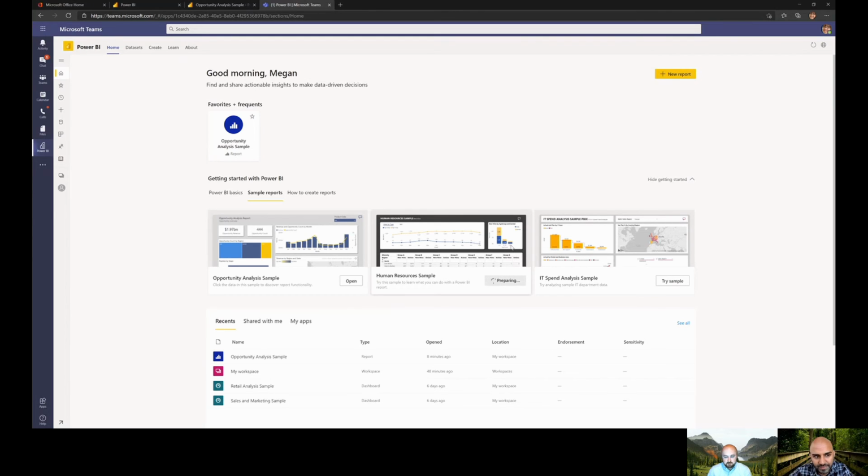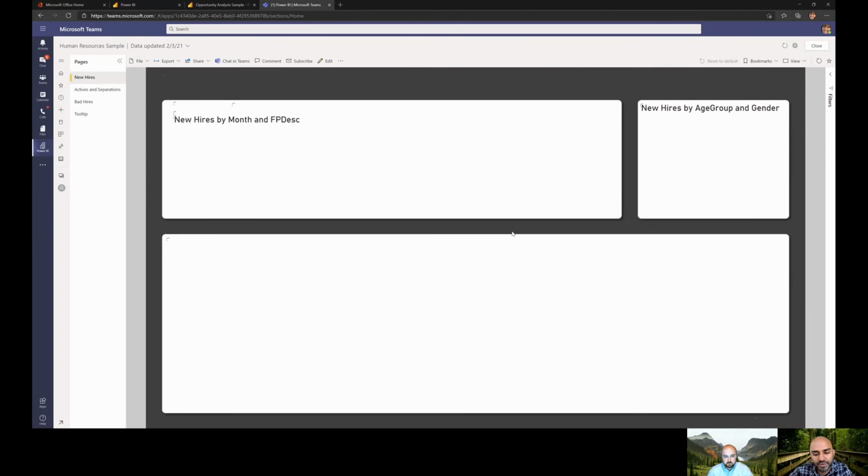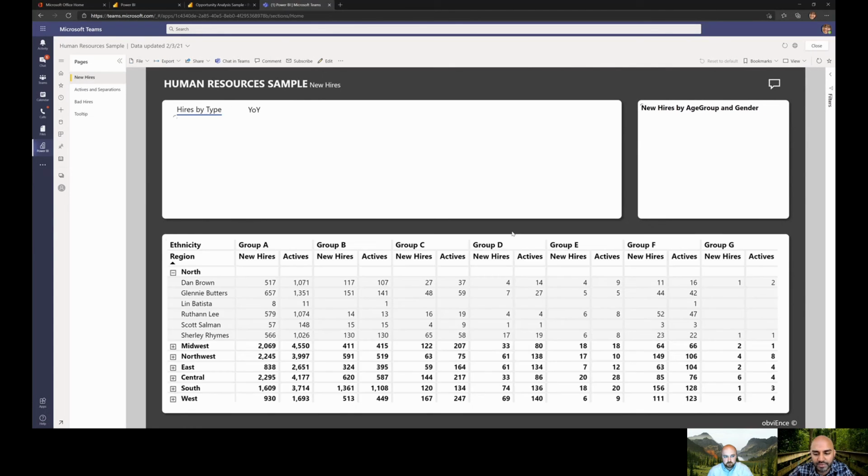And while you're doing that too, Matt, just for folks, I don't want to breeze past that pinning. It is really a valuable part of Teams. Now you can access Power BI regardless of what team or channel you're in, right? It's more universal when you do it that way.